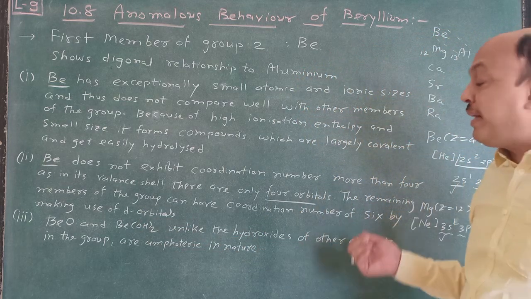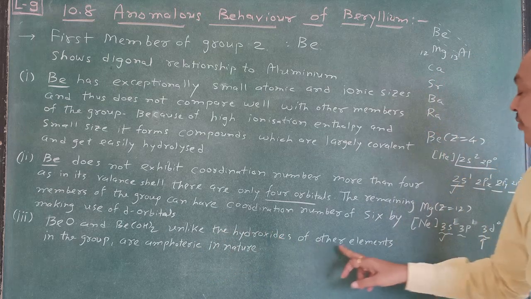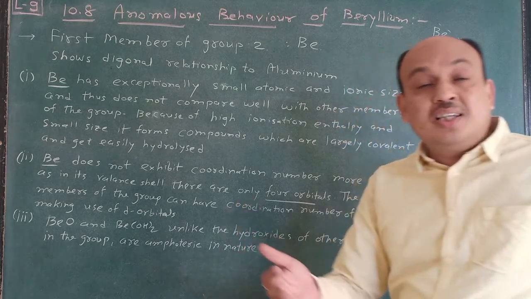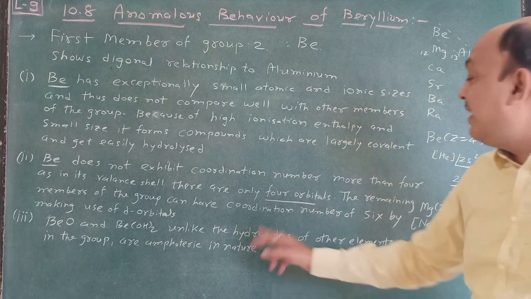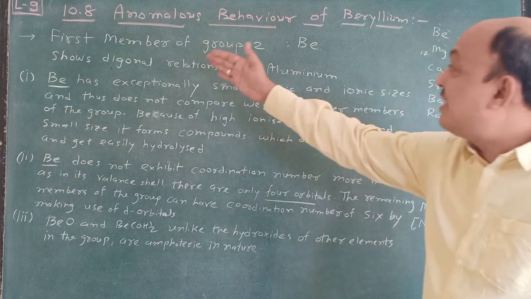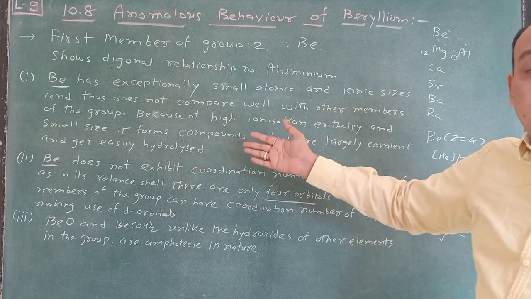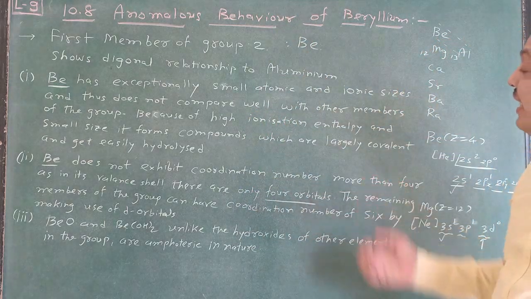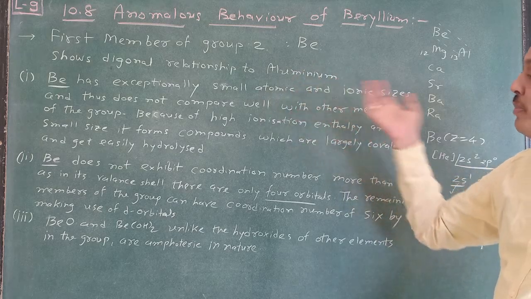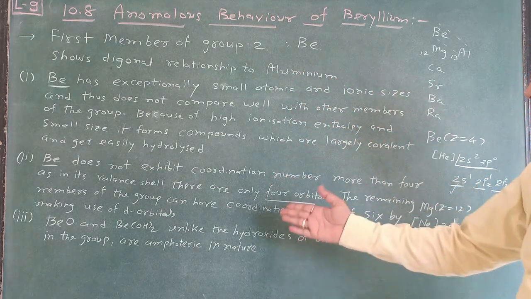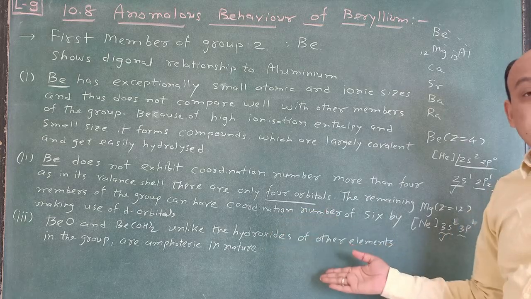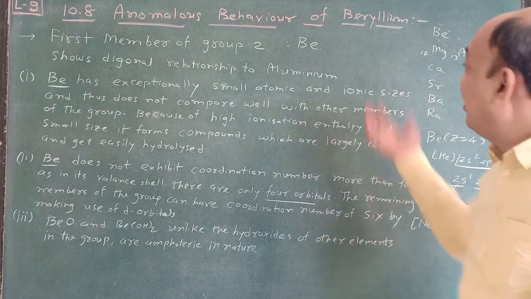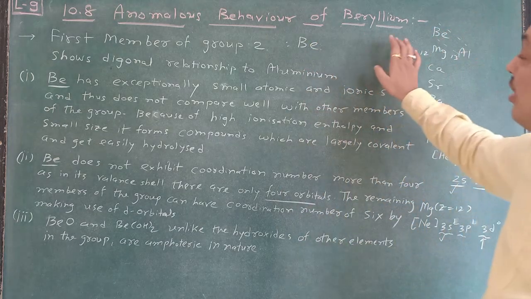Beryllium oxide and beryllium hydroxide, unlike the hydroxides of other elements in the group, are amphoteric in nature. The others are basic in nature, and that's why this differs from the other alkaline earth metal elements. So write down these 3. It's very easy. First of all, go according to atomic and ionic size, then coordination number, and then write down beryllium oxide and beryllium hydroxide with respect to amphoteric and basic nature. So this is all about the anomalous behavior of beryllium.